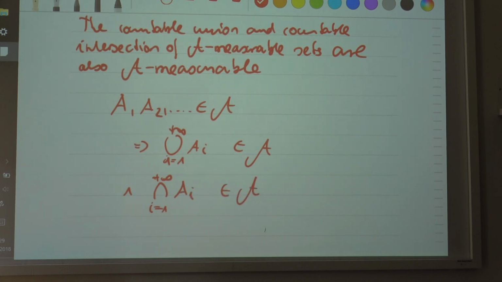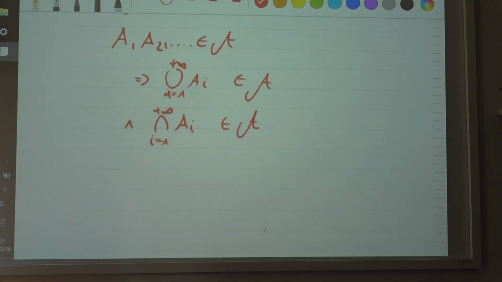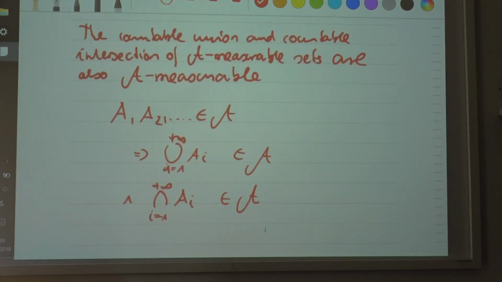This is something that I already showed, but I would like to repeat this statement here. If these countable sets are all elements of the sigma algebra, then the countable union will also be an element of the sigma algebra and the countable intersection as well. The countable intersection follows directly from the laws of De Morgan. This is elementary, something we already considered, so I'm just repeating it myself.